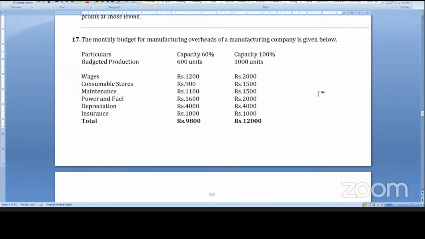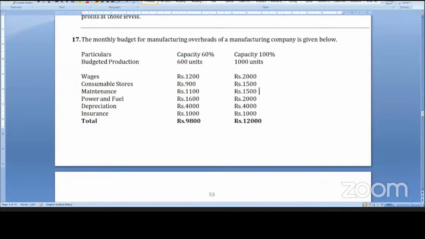So what did we do? Difference in cost. What is the difference between 1500 and 1800? Sir, 400 rupees is the difference in cost, divided by the difference in output. What is the difference between 1000 and 600? 400. So for a 400 units change, there is a 400 rupees difference. So 400 by 400 is equal to rupee 1. So 1 rupee is variable cost per unit.